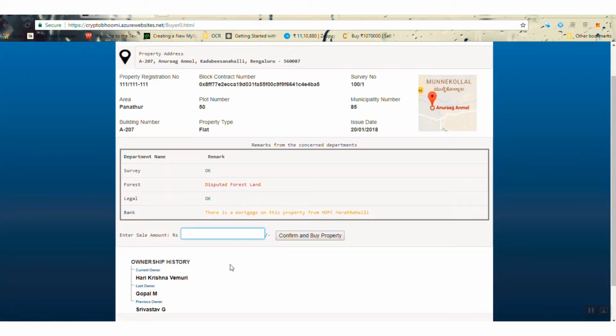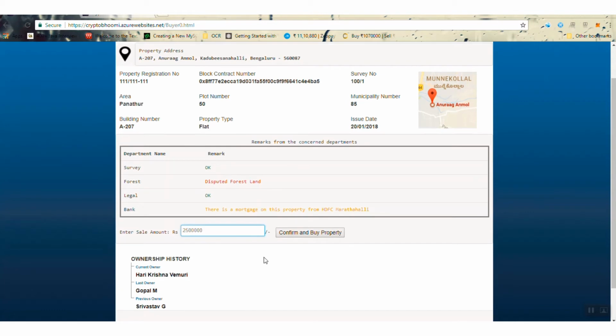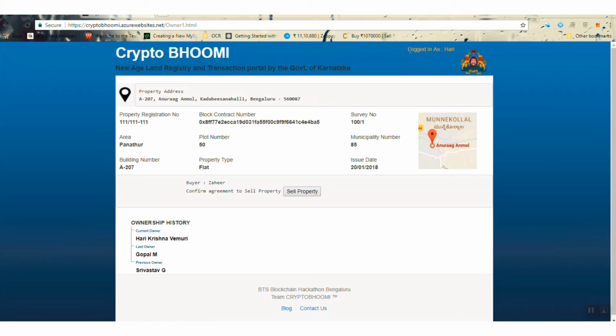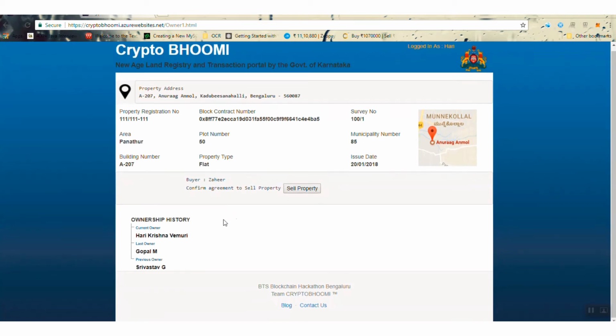Now, let us take the case where Zahir decides to go ahead and he enters the sale amount that he has decided to pay for this property. So the negotiation between the buyer and seller has happened outside of the scope of this application. He enters the amount, which is 25 lakhs, and says confirm and buy property. At this point, the owner, which is Hari, gets to see that Zahir has indicated willingness to buy, and now I can go to the application and click on confirm sell property.